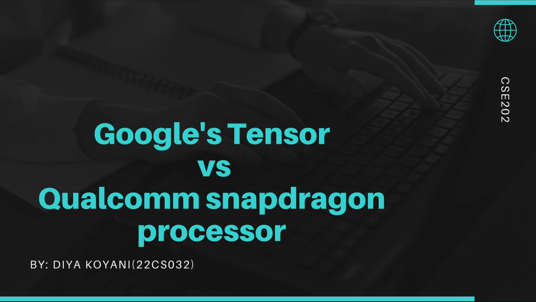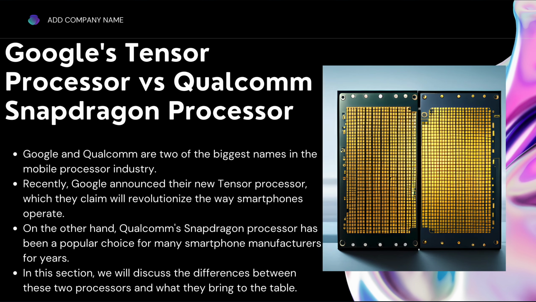I am Dia Kwani, 22CS032, and as a part of my MCO project, my topic is Google's Tensor versus Qualcomm Snapdragon processor. Today we are going to delve into a comparison between two giants in the world of mobile processors, Google Tensor and Qualcomm Snapdragon. Google and Qualcomm are two of the biggest names in the mobile processor industry.